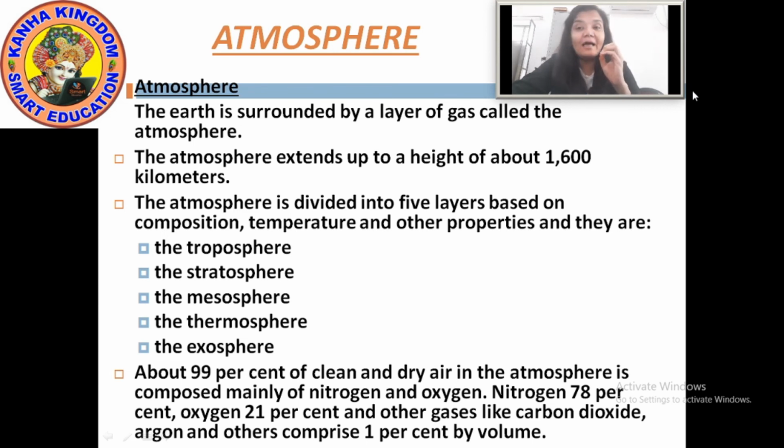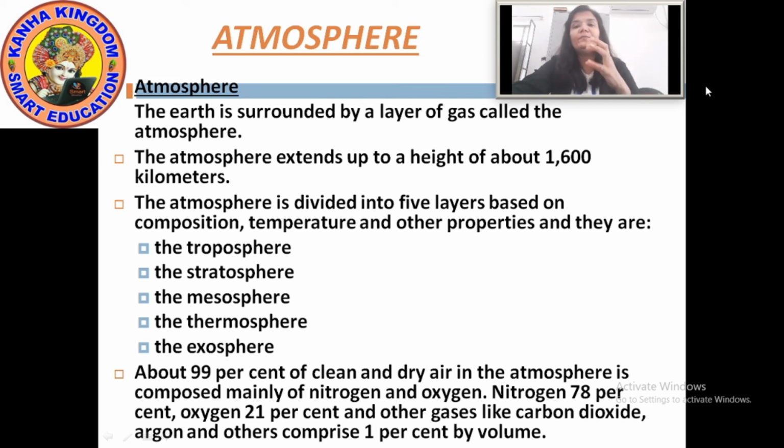It is composed mainly of nitrogen and oxygen, from which nitrogen is 78% and oxygen is 21%. And the 1% which remains is the other gases like carbon dioxide, argon and others.